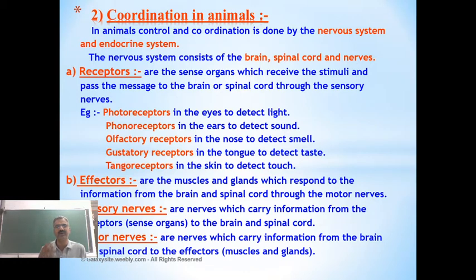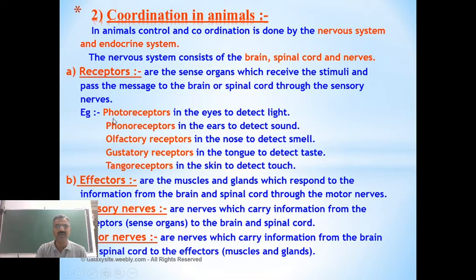We spoke about heat, light, taste and sound. They all act as stimuli. For that, there are some special cells which have been modified to receive the stimuli, and those modified cells are said to be the receptors.